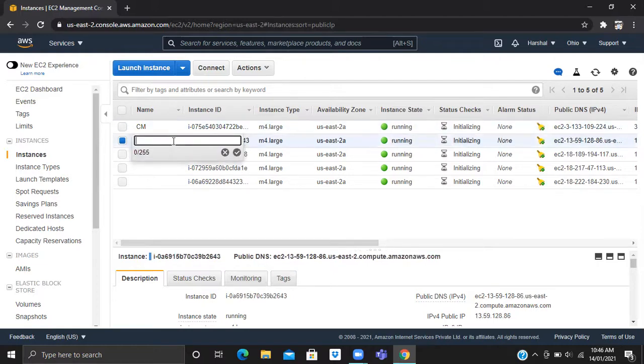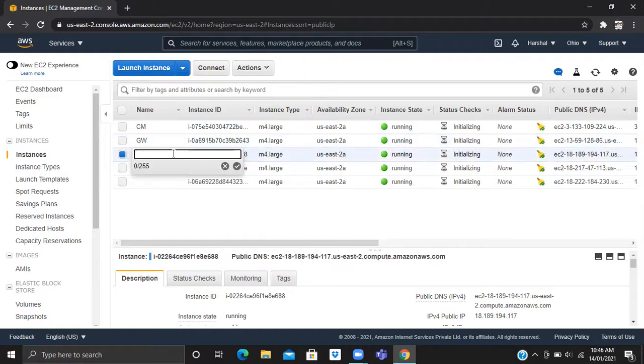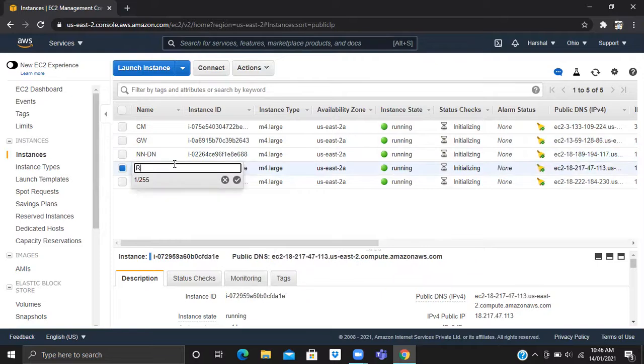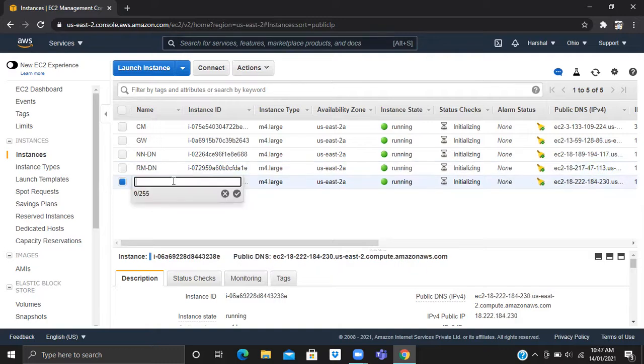And then what do we have? Gateway. Node. Resource manager. Node. And then we have secondary node, data node, which will not be having this in HA. This is not required, but we are taking it.